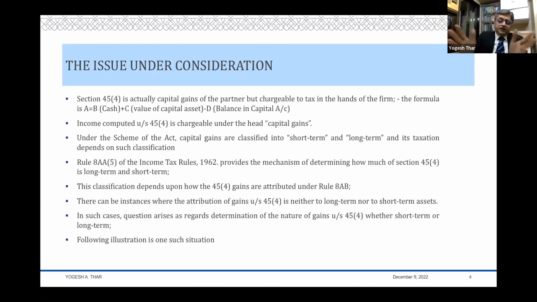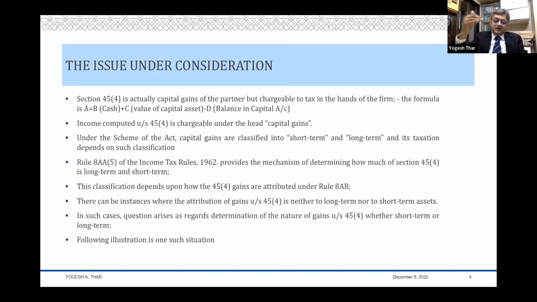And in order to give effect to that 48(3), they have this Rule 8AB to say, how do I attribute that 45(4) gain to the various assets which are remaining in the hands of the firm? So therefore, whatever 45(4) gain has been calculated by this formula, A is equal to B plus C minus D, that gain has to be attributed over the remaining assets of the firm.